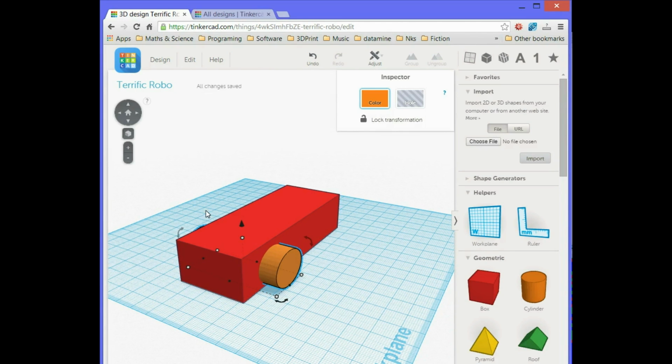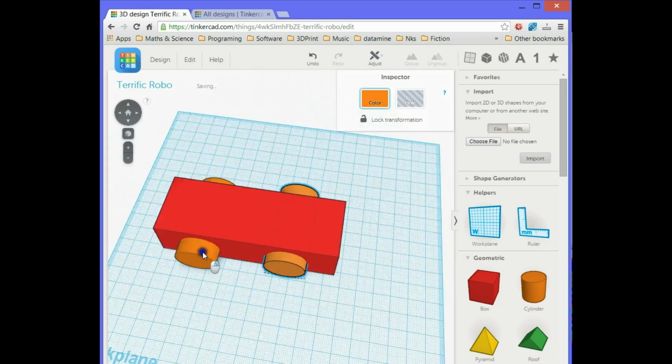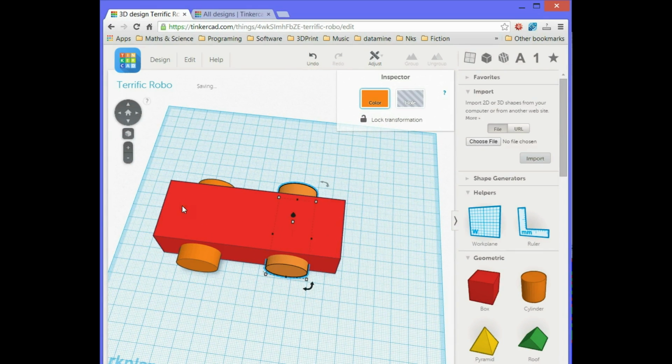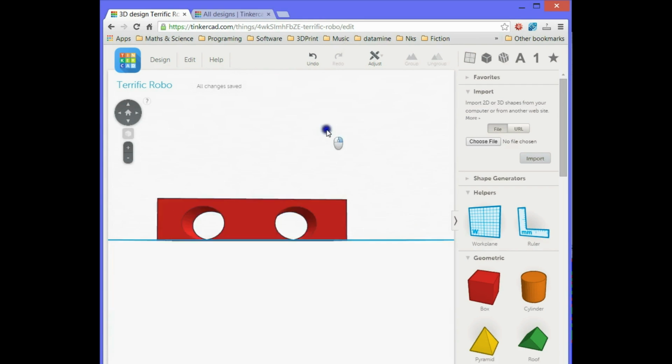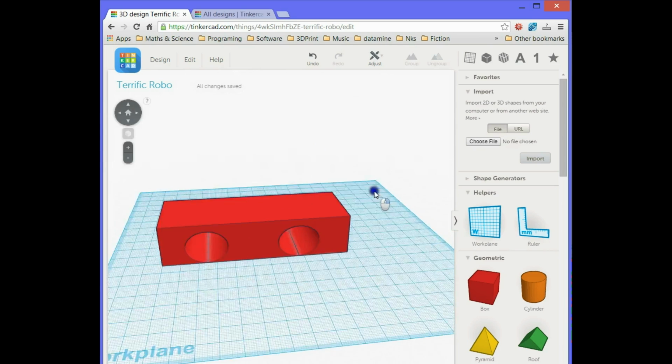Now we can copy it. Control C, Control V. There's the next wheel. Now what we're going to do is change these into holes. In Tinkercad there's really two different ways of combining shapes. You can just take the union of both of them, or you can take one shape away from the other. So let's turn both of these into holes, and then we can bring all this together and click group. And now you see we actually have some proper holes in this surface.